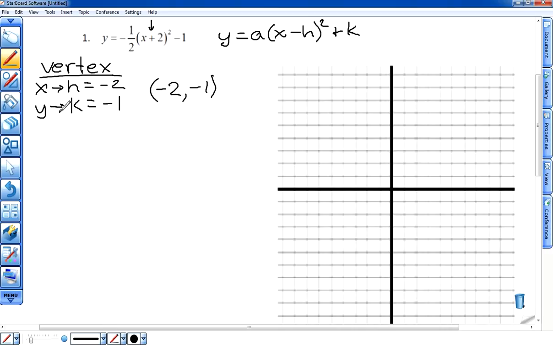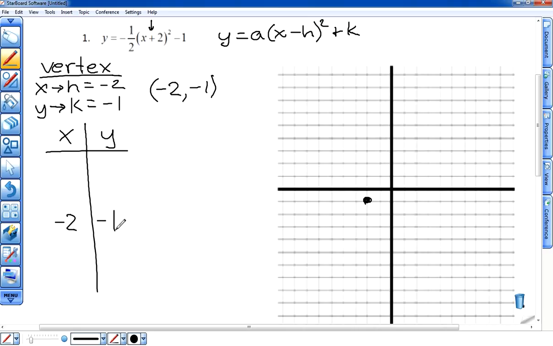So I'm going to graph that. (-2, -1) is the point right here. So we have our vertex now. Step 2 said, once we have our vertex, we want to build a t-table around our vertex. So to do that, I'm going to construct my xy t-table here. And in the middle of my t-table is where I'm going to put my vertex of (-2, -1).